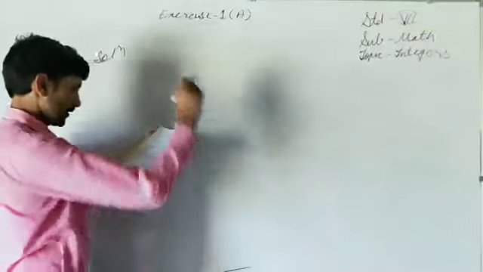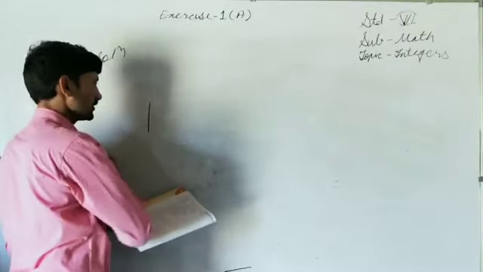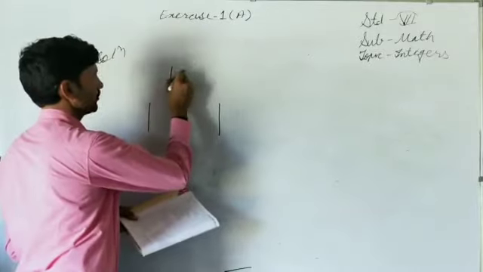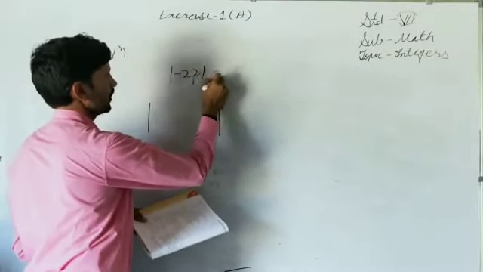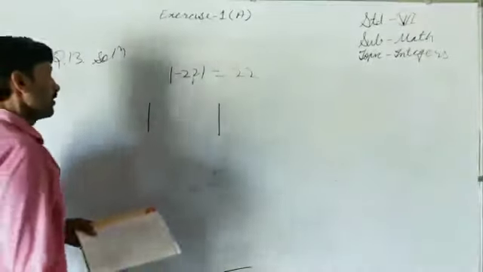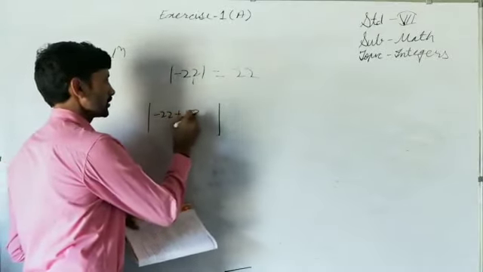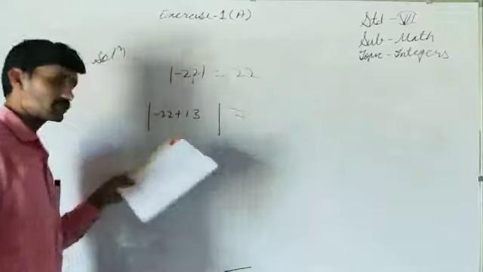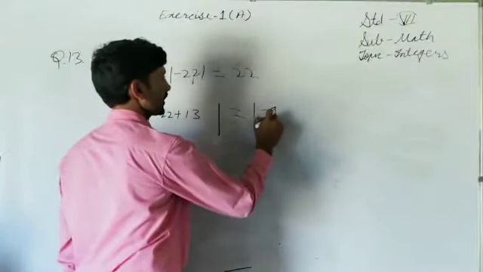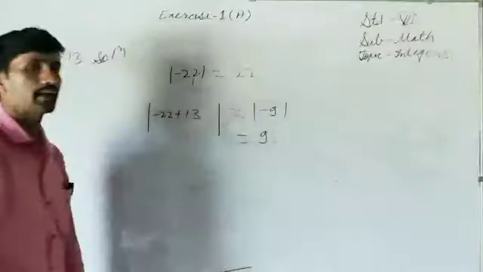What does it say? This is a multiple choice question. See, if I write like this, this is the absolute value of what? If I write minus 22, then its absolute value is 22. But if I ask like this, minus 22 plus 13, absolute value of this. Now first of all we have to simplify it. Minus 22 plus 13 is what? It is minus 9. Now absolute value of minus 9 is 9. So absolute value of this is 9.